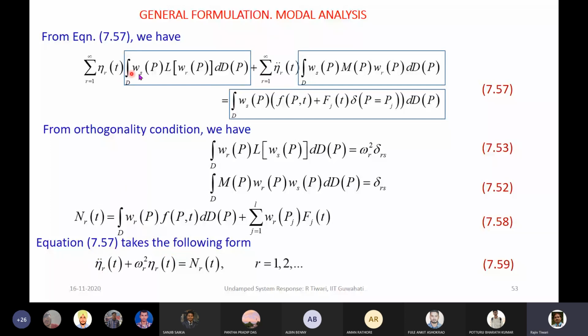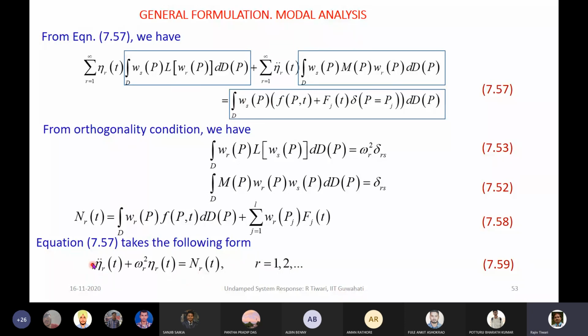Similarly, when r is equal to s, this will be omega squared, which is equal to this. I'm representing it as N_r, the generalized force. Because r or s is a dummy variable, we can take one of the variables, and here r will vary from 1 to infinity. So this is the decoupled equation, a single degree of freedom system, and they are infinite in number. This is the decoupling of this equation into an infinite number of single degree of freedom systems.